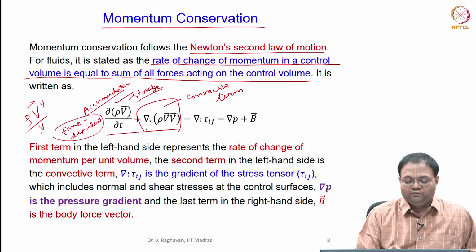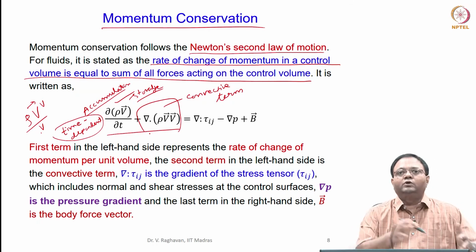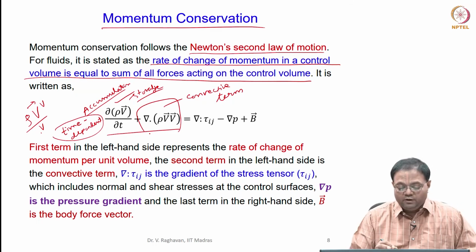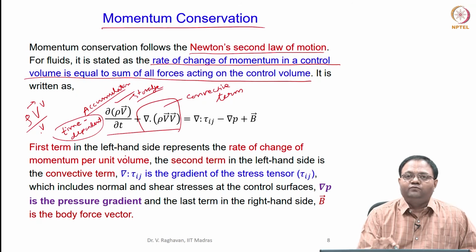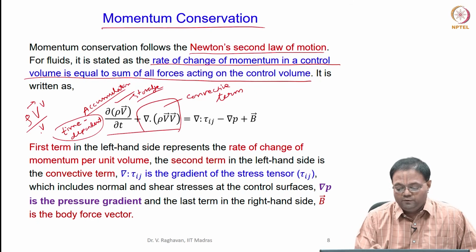So, this is the left hand side, rate of change of momentum in the control volume, and through the control surfaces, across the control surfaces. So, net rate of change of momentum is in the left hand side. The right hand side, forces.